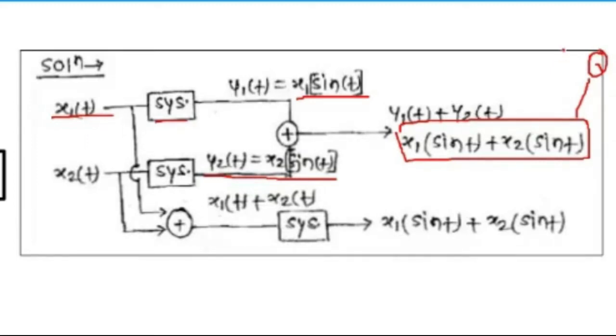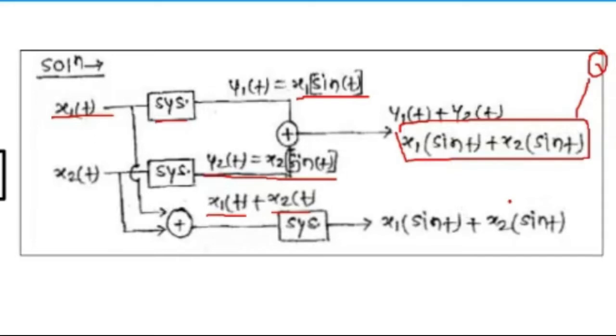Now in the second case, first we will go for the addition of the input signals and then pass it to the system. So in the addition, it will be x1 plus x2(t). And when I pass it to the system, the output will be x1 sine t plus x2 sine t. And both the signals are equal. So we can say it is following the additive property.